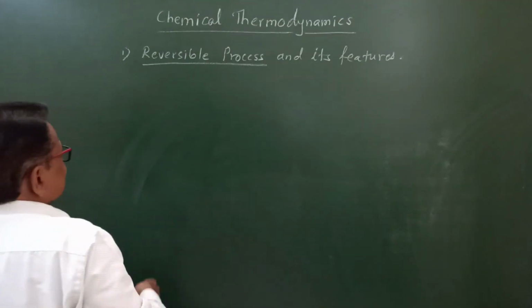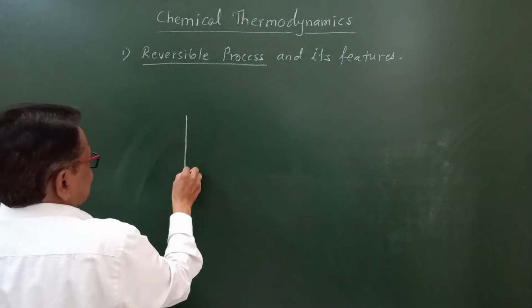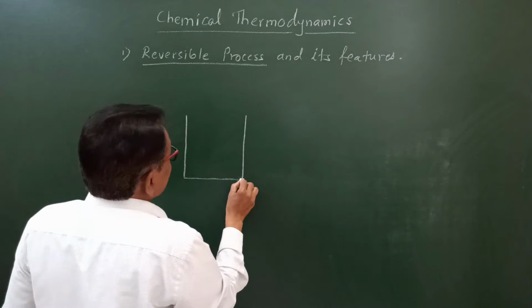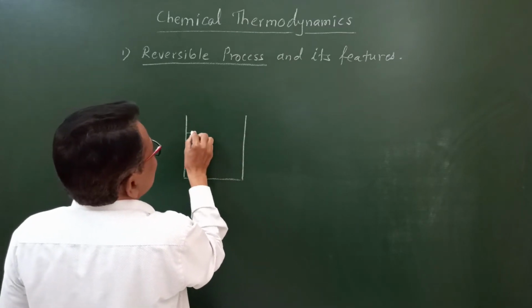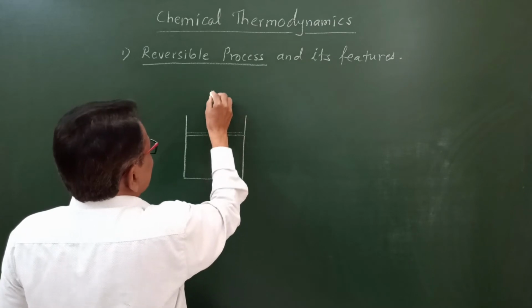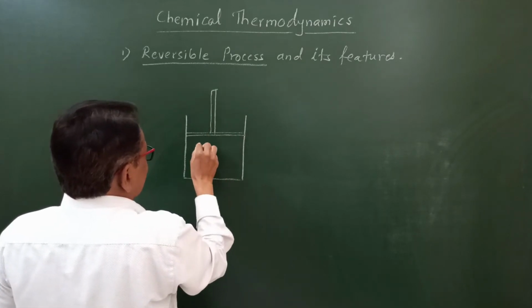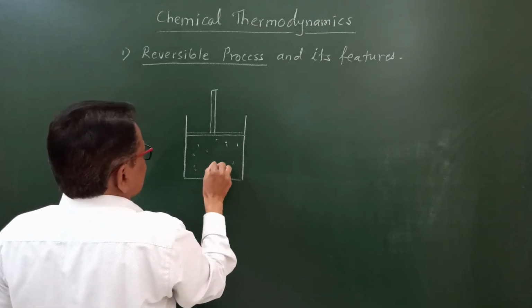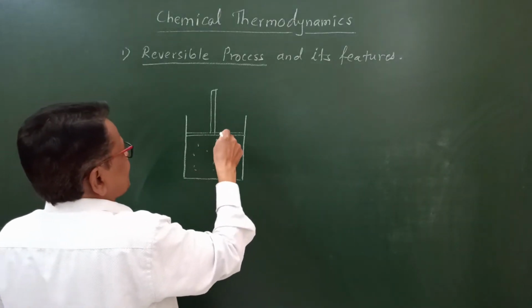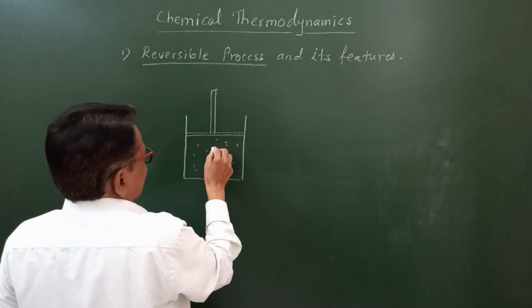We'll see here actually, to explain this reversible process, gas is filled in the cylinder which is fitted with weightless and frictionless movable piston.